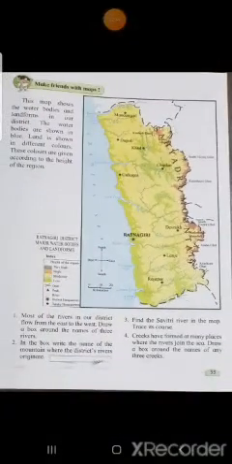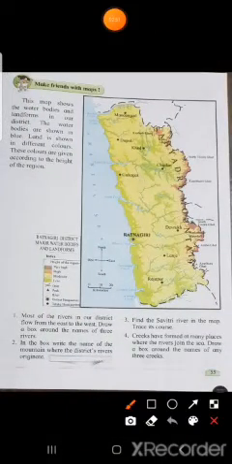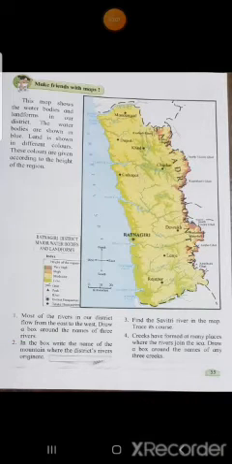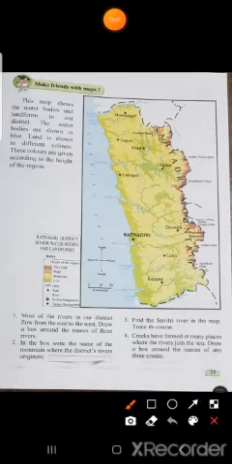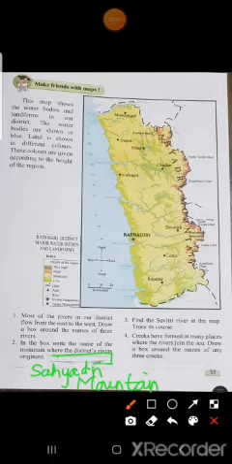Now see the next question. In the box, write the name of the mountain where the district's rivers originate. You can see all the rivers originate at this point. So what is the name of this mountain? See, it is written, it is Sahyadri Mountain. So in this box you will write Sahyadri Mountain. I have written it big, you write it here in this box.